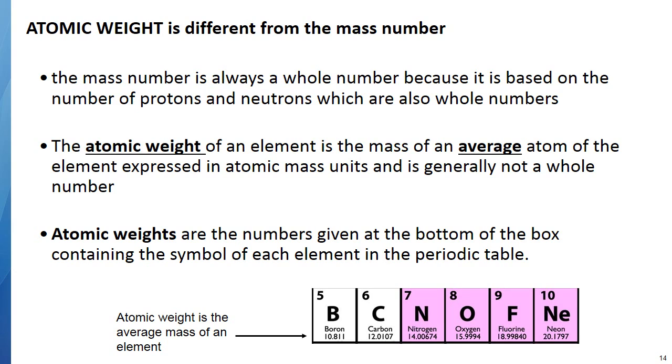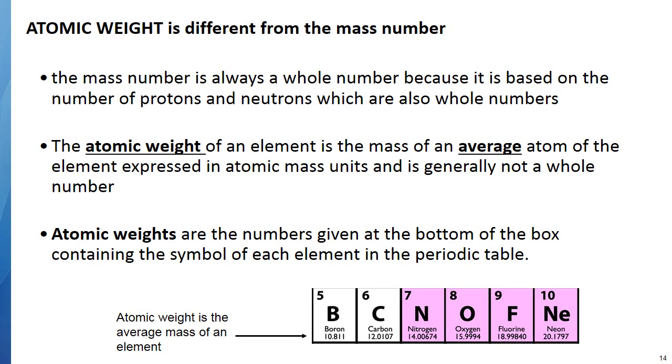Sometimes you'll hear atomic mass or atomic weight. It's going to be different from the mass number because it is an average. So the atomic weight is an average. It can also be expressed in AMU, and it is generally not a whole number, so that you can know the difference between atomic mass or atomic weight and the mass number, which is a whole number.